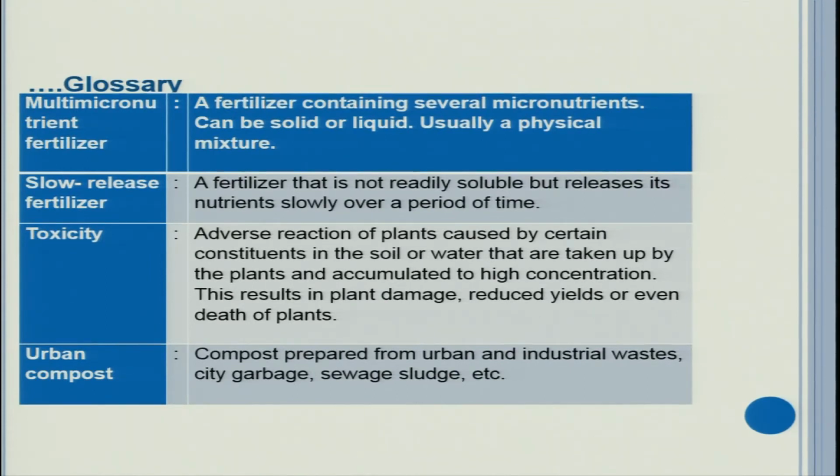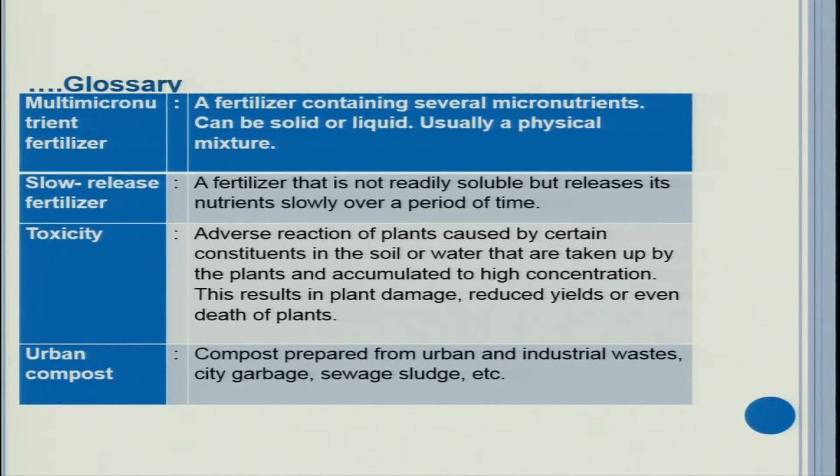Multi-micronutrient fertilizer: a fertilizer containing several micronutrients, it can be sold as solid or liquid and is usually a physical mixture of substances. Slow release fertilizer: a fertilizer that is not readily soluble but releases its nutrients slowly over a period of time.